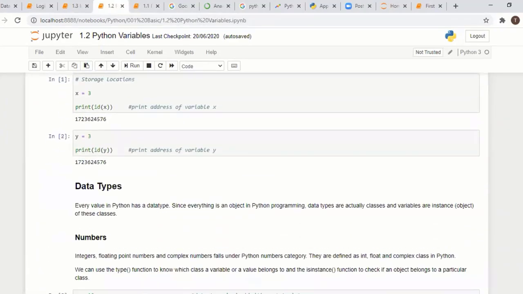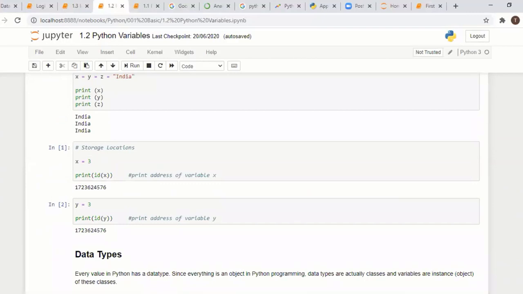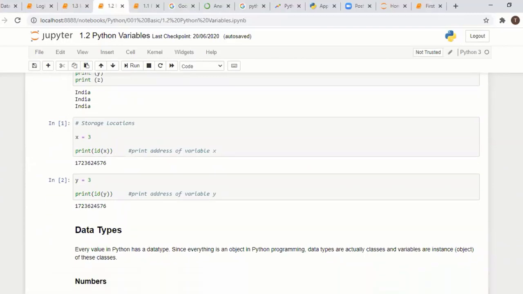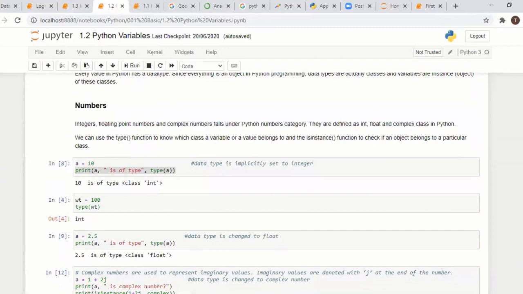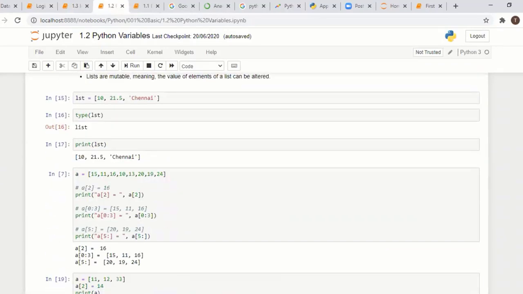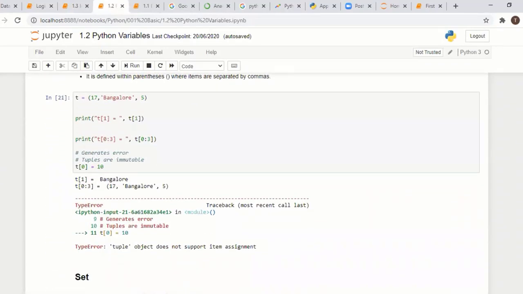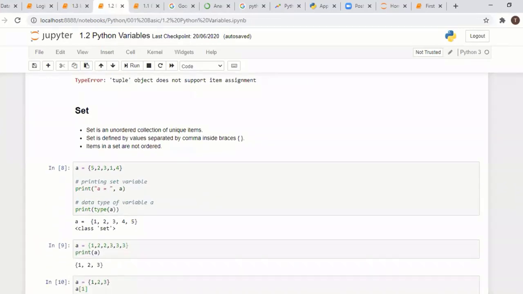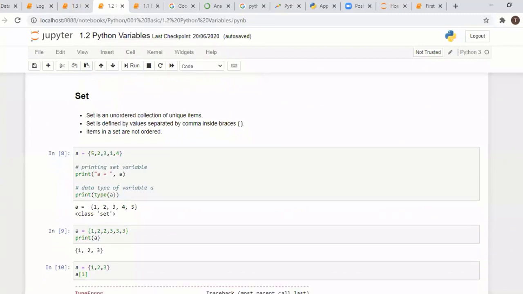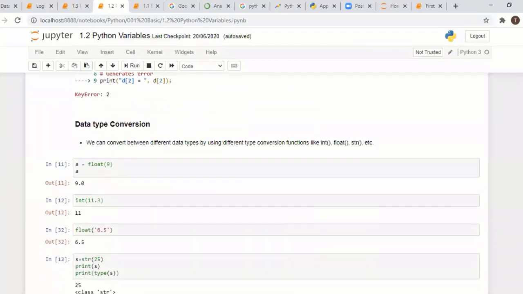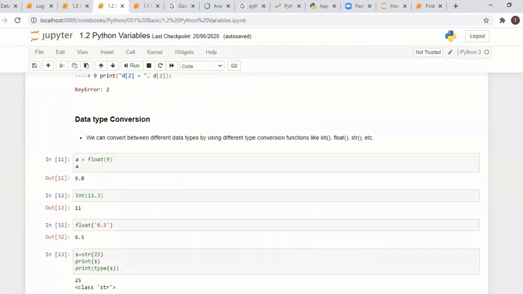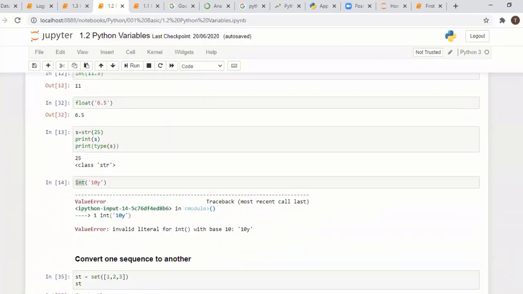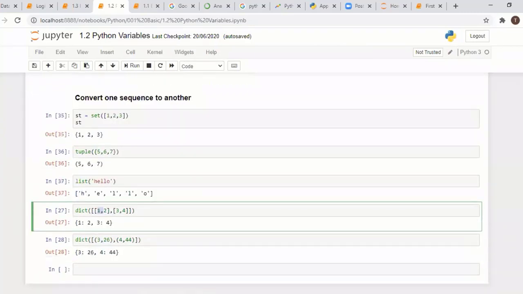In Python, if you assign the same values, how they share their memory, what the data types are, and collection items. More than one value, how we handle it in Python. List, tuple, set, dictionary, strings. How to convert data type from one type to another, we have seen. All of these are basic things, and without these we can't proceed.